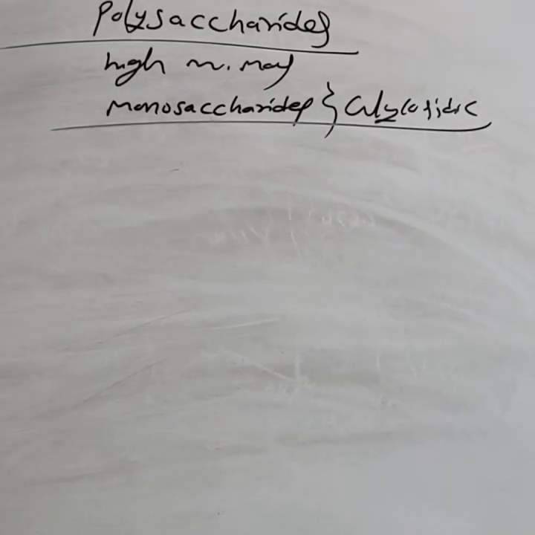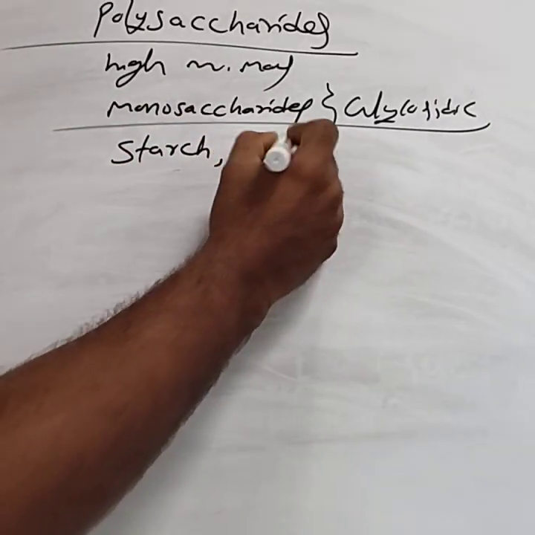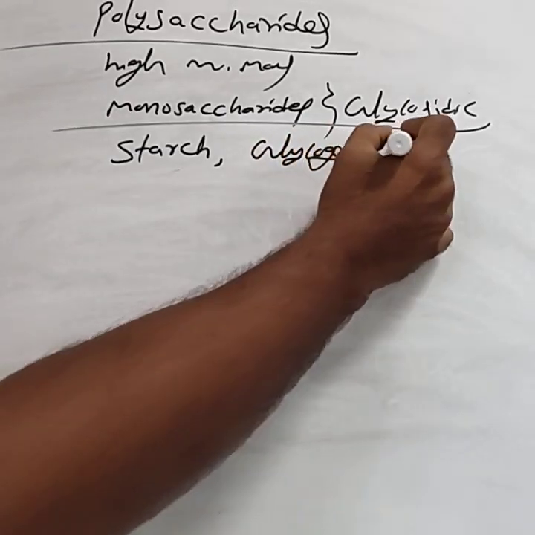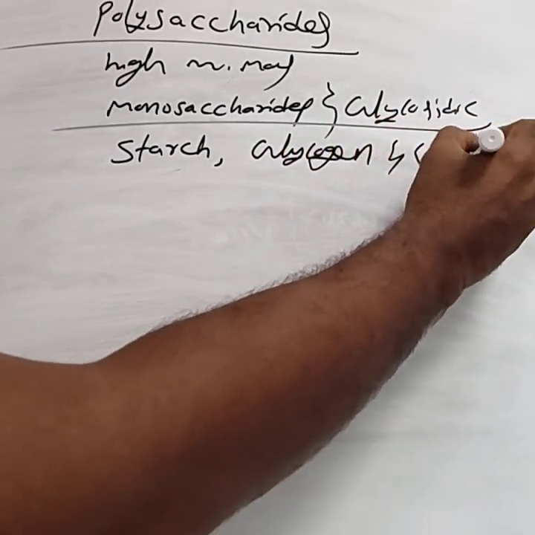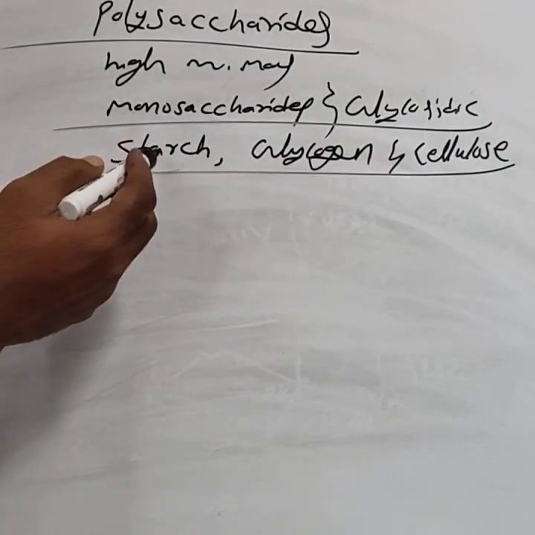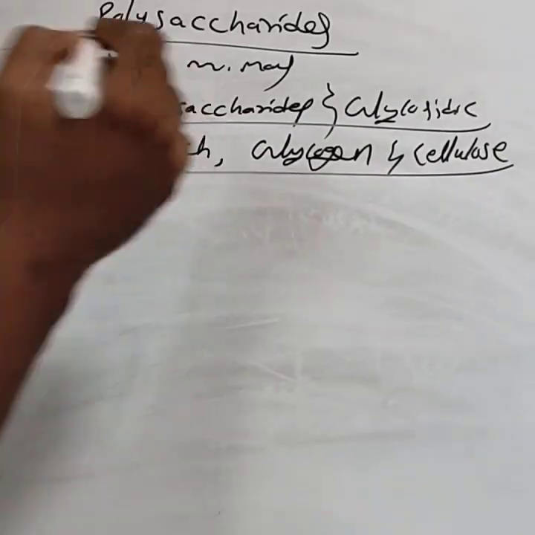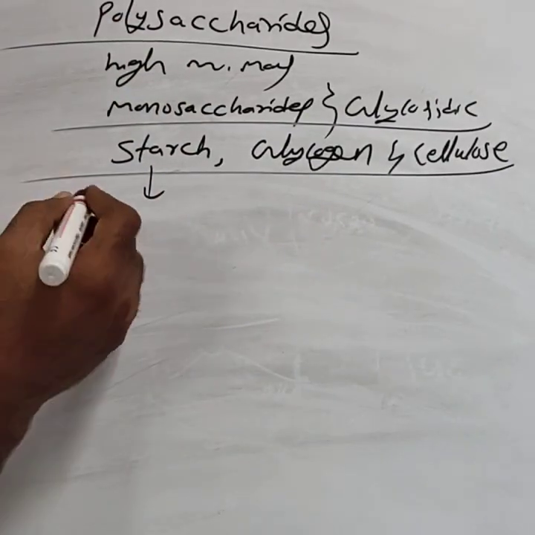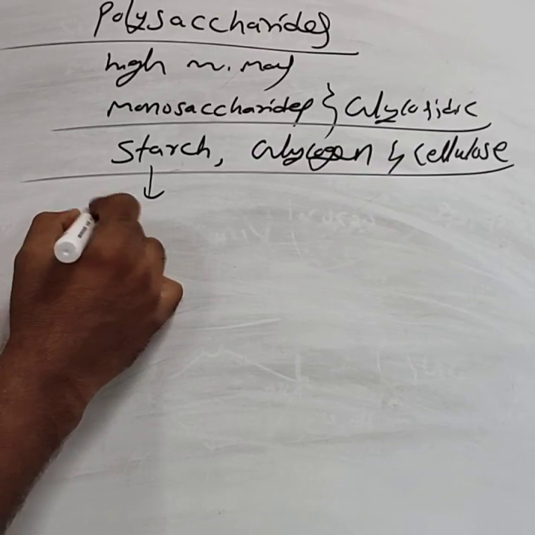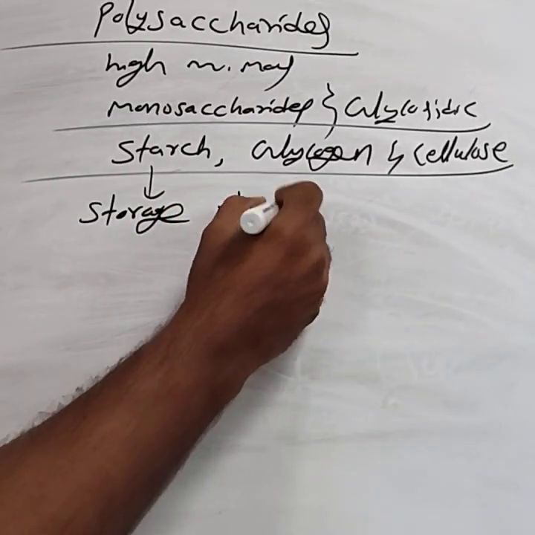In our syllabus, there are three polysaccharides, namely starch, glycogen and cellulose. You have to discuss briefly about the structure of starch, glycogen and cellulose. No need of writing the structures, just you have to write the theoretical points. You consider the starch. Starch is the storage polysaccharide. It is the storage polysaccharide present in plants.